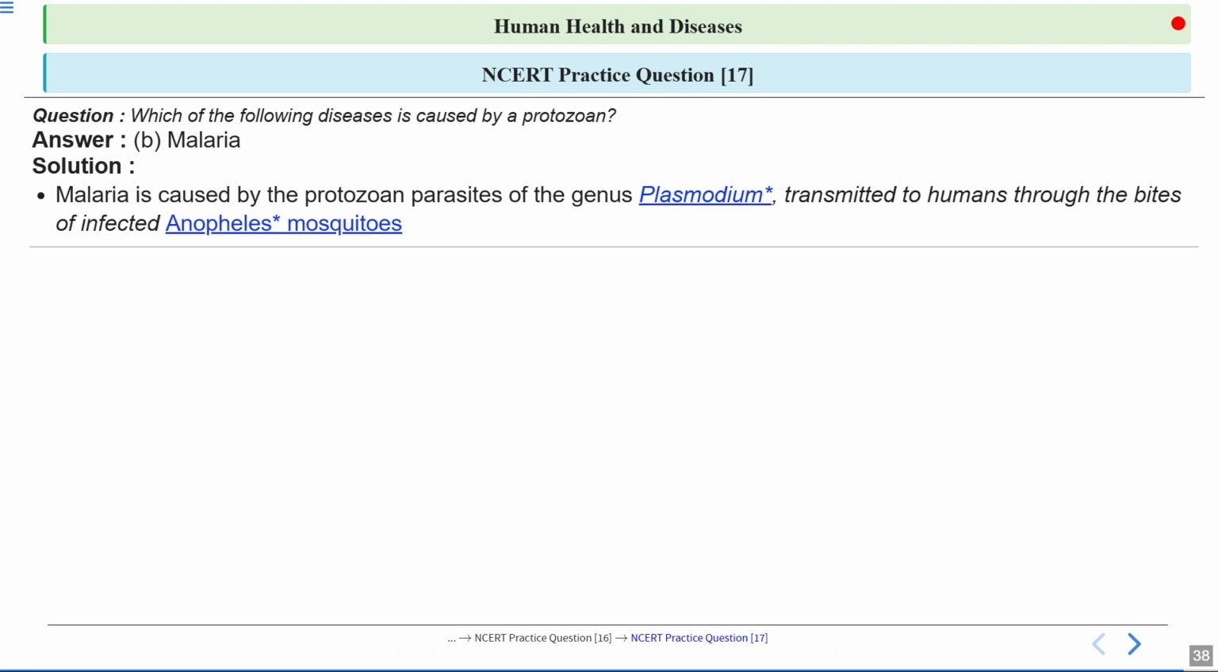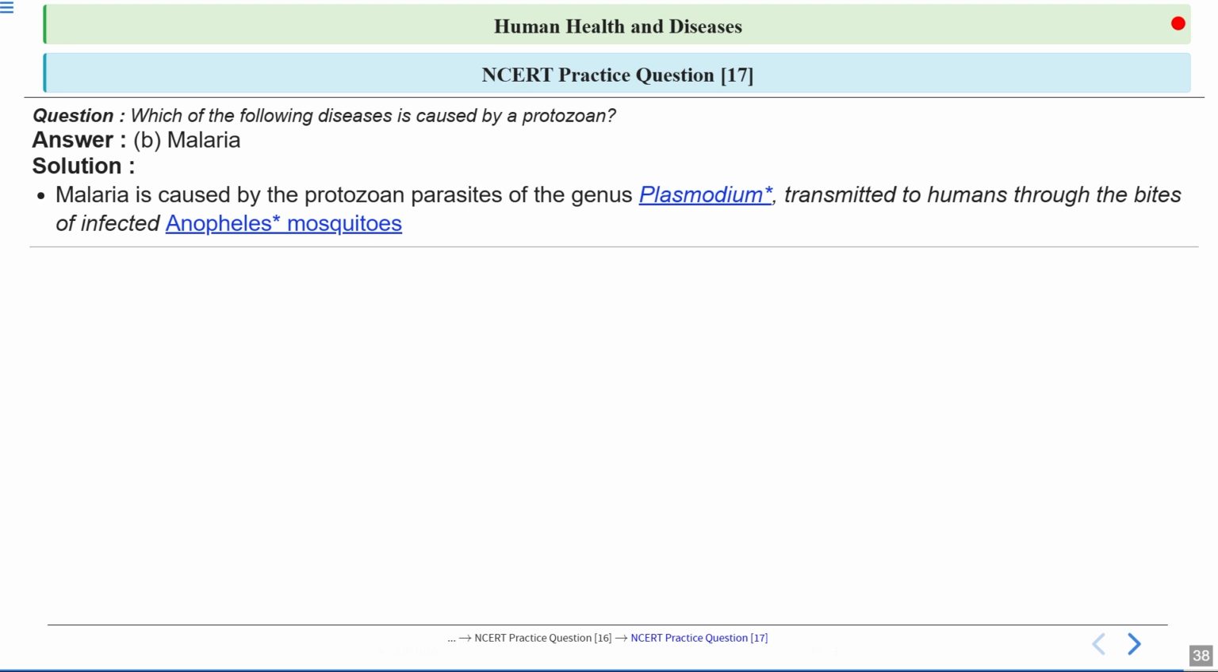It involves 2 hosts. What are the 2 hosts? Human host and mosquito host. And this female Anopheles mosquito is also a vector for this disease. It is a host also, and it is a vector as well. Now the life cycle of this protozoan, this pathogen, is very important. Clear? So it has an infectious stage known as sporozoite.